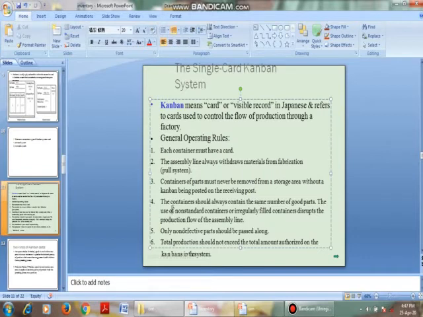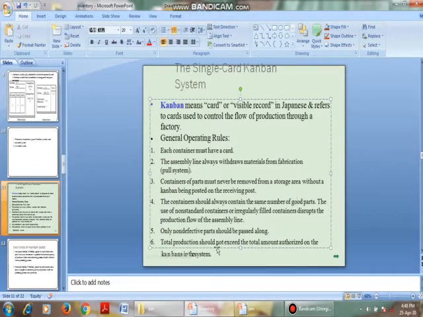A container should always contain the same number of good parts. That is, all the containers should contain good parts only. There should not be any defective parts. Only non-defective parts should be passed. All the parts sent through the container should be good quality products and should not be defective.